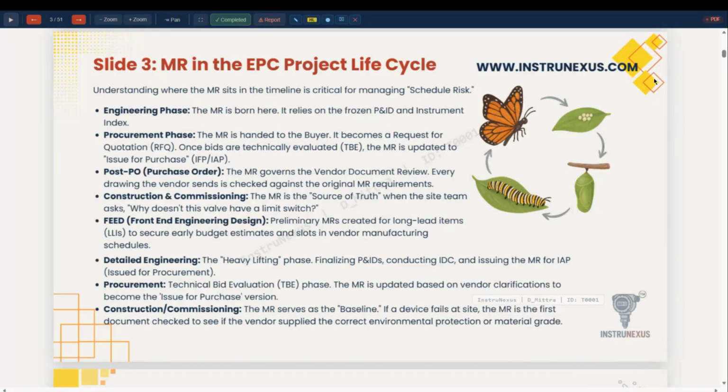At FEED stage, only for long lead items budget estimation is done, and for other items, the standard cost is taken from the cost department. So at FEED stage also, we issue MR. Then at detail engineering stage, we issue for each and every item, every nut and bolt,